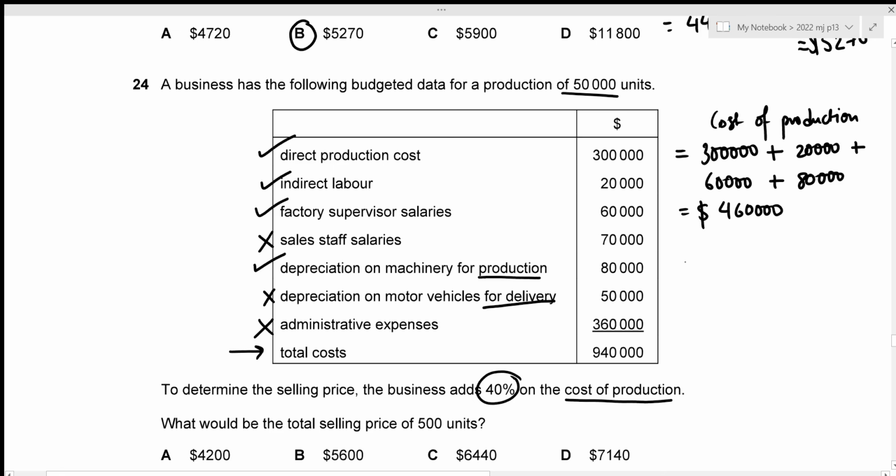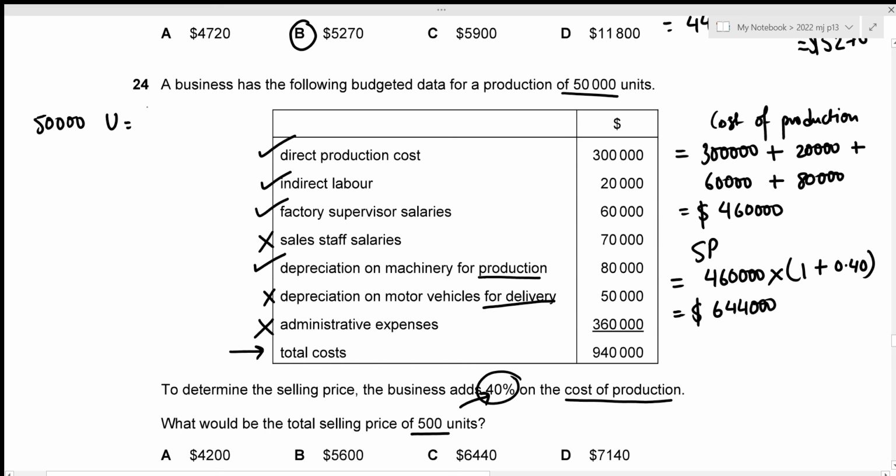And remember that we are adding 40% on the cost of production in order to figure out the selling price. So let's add it. That's 460,000 times 1 plus we are adding 40%. So that's 0.40. And this gives our selling price for 50,000 units to be 644,000. Alright, now we actually require the total selling price of 500 units. For 50,000 units, the selling price is 644,000.